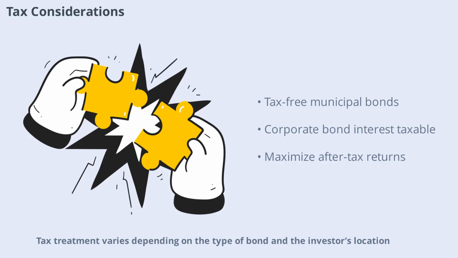Tax treatment varies depending on the type of bond and the investor's location. For example, interest from municipal bonds may be tax-free at the federal or state level, while corporate bond interest is usually taxable. Understanding the tax implications of different bonds can help you maximize your after-tax returns and make more informed investment choices.